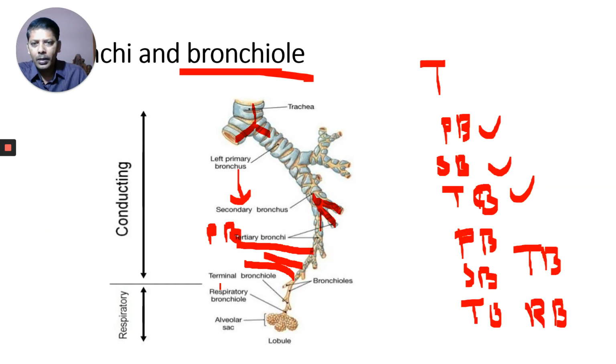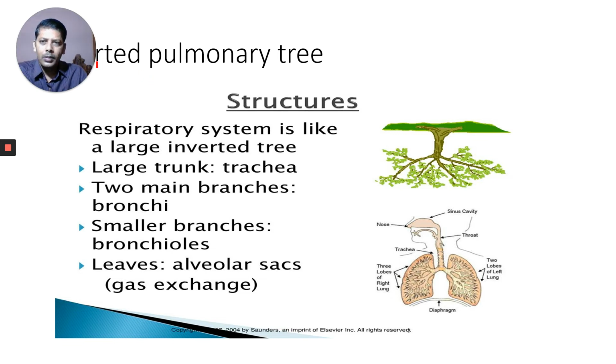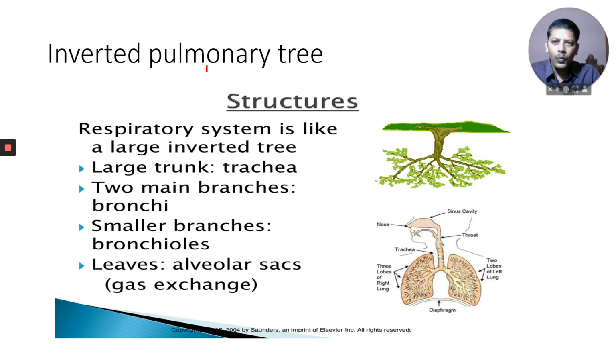Observe the tree here. This is the inverted pulmonary tree, the tree upside down. This is the trunk of the tree, and these are the branches. This is the trunk of our respiratory, our pulmonary tree. The trunk divides into branches.